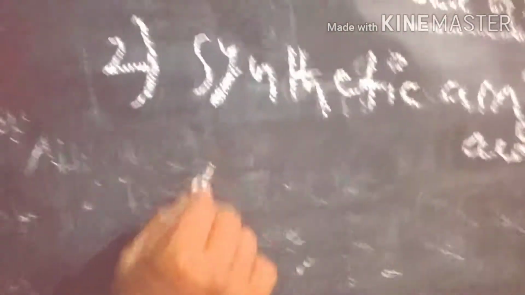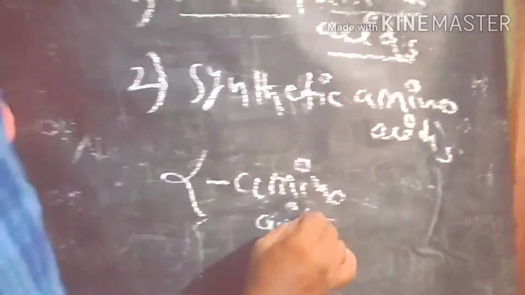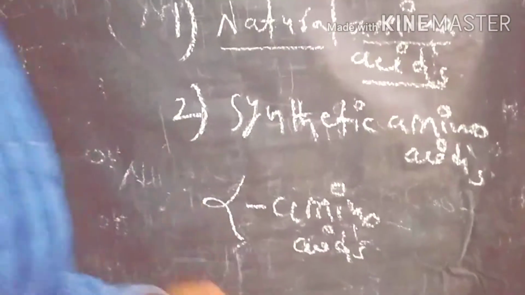All natural amino acids are alpha amino acids, which means the acid group and amino group are separated by one carbon.